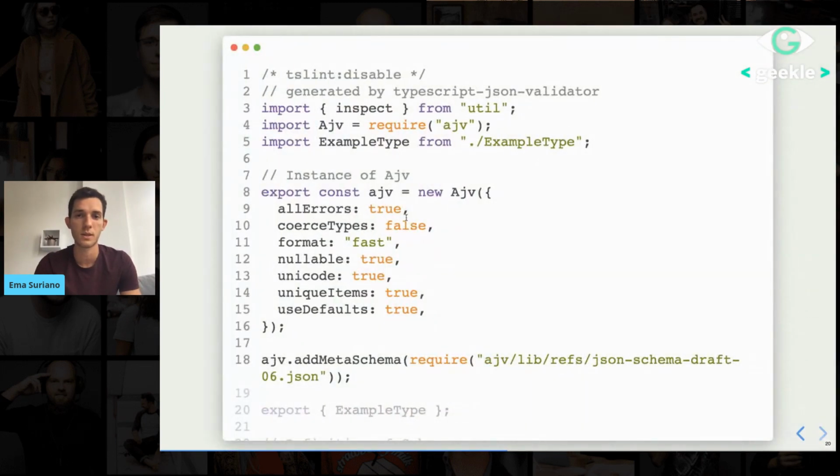So this is the result. And there is a lot of boilerplate involved because of a lot of default values. There is no need to look at the whole code. I'm just going to provide a big overview. So in summary, here we are creating the instance of AGV with some default values.